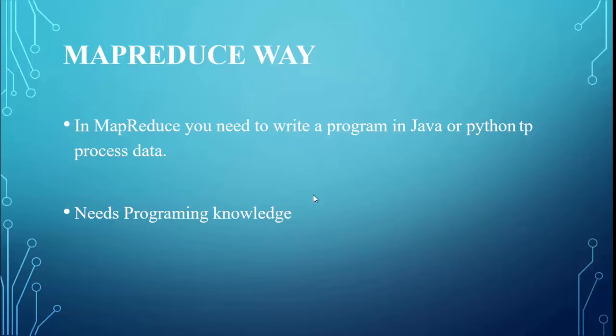So Hadoop is a framework to store and process big data, where it has two components. One is the HDFS, another is the MapReduce, where HDFS is the Hadoop distributed file system, which is used to store the big data over the commodity hardware, and it allows the processing of data.